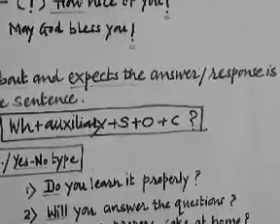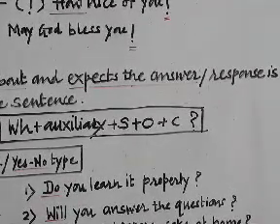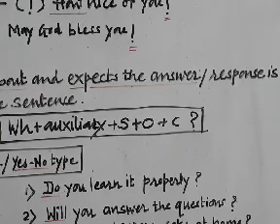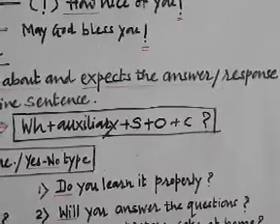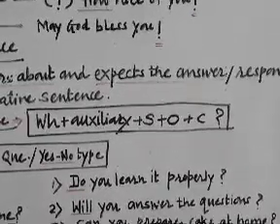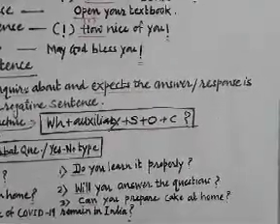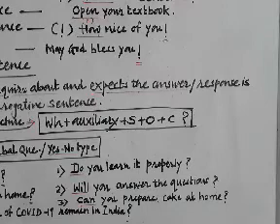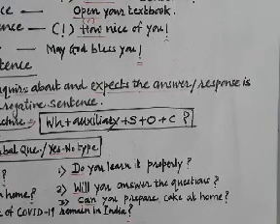You see here the first example, do you learn it properly? This is our first sentence, sorry, this is the first interrogative sentence, I would say. It starts with do. Another is will you answer the questions, and lastly, can you prepare cake at home? If you see all these three words, do, will, and can, they are the auxiliaries which are used in our language, and lastly a question mark is put at the end of these sentences.